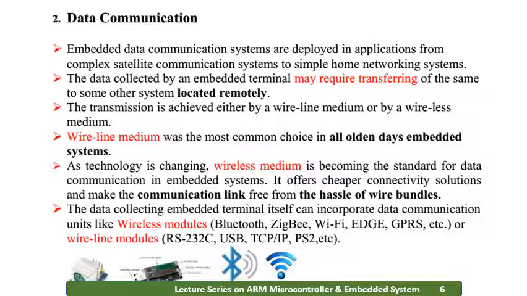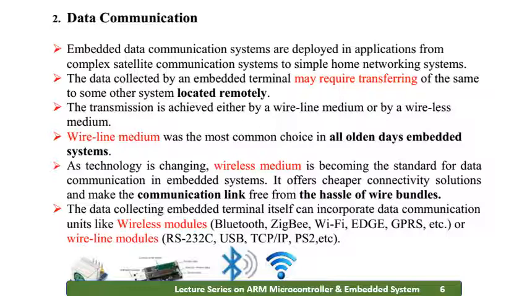And in a wireless medium, you might be using the communication link or you might be using modules like Bluetooth, Zigbee, Wi-Fi, using which you will be sending the data. So the ultimate motto here is to communicate the data from one point to the other point. To meet this requirement, the data will be shared with respect to the requirement, whether I want to transfer it to the satellite link or to other links.